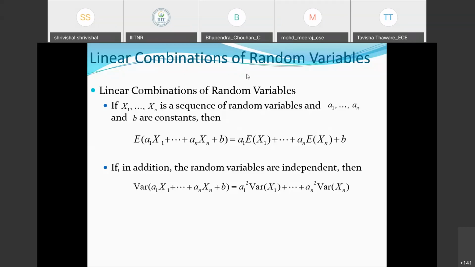The properties we were discussing in the last few minutes were on the linear combination of random variables, and prior to that, the linear combination of some random functions. Here we consider that X1, X2, ..., Xn is a sequence of random variables, and a1, a2, ..., an and b are constants.